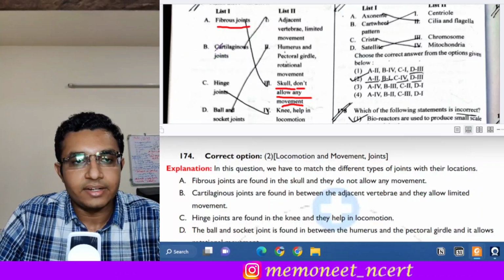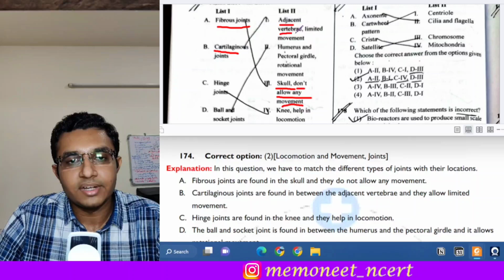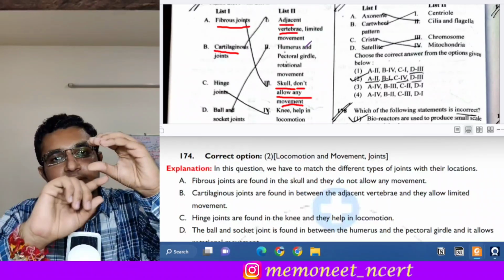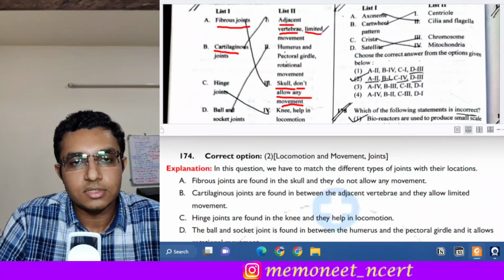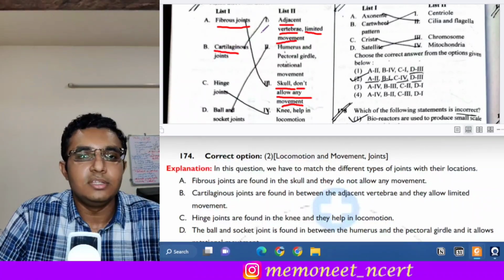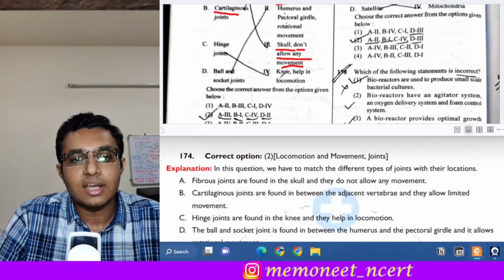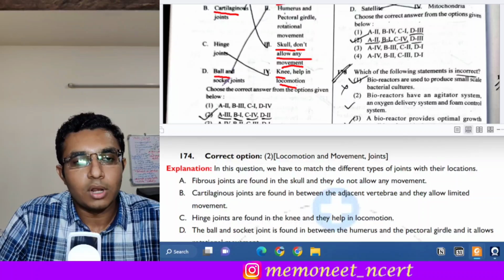Next are the cartilaginous joints. As you know, cartilaginous joints are found between the adjacent vertebrae. In between the bodies of vertebrae there is the vertebral disc, which is made of cartilage, and it allows limited movement. So B goes with 1. Then C is the hinge joints. Hinge joints are found in the knee and they help in locomotion. And D is the ball and socket joints.